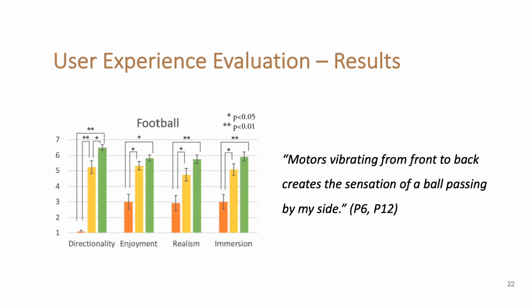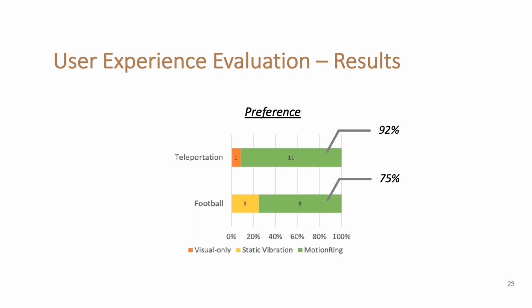This plot shows the result of the football dodging game. Motion Ring has a significantly higher score on directionality when comparing to static vibration. Participants comment that Motion Ring did create the sensation of a football flying by. For preference, 92% and 75% of the participants choose Motion Ring as their top choice for teleportation and football dodging, respectively.